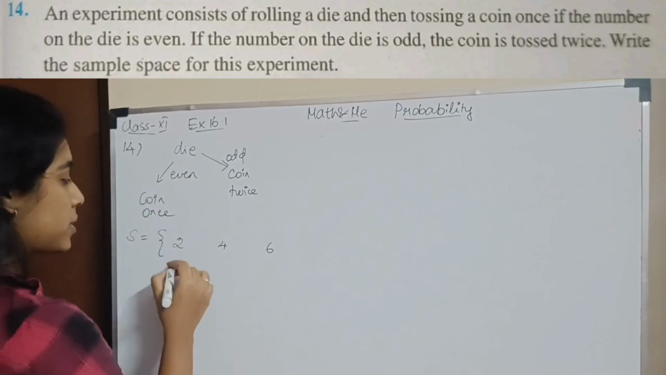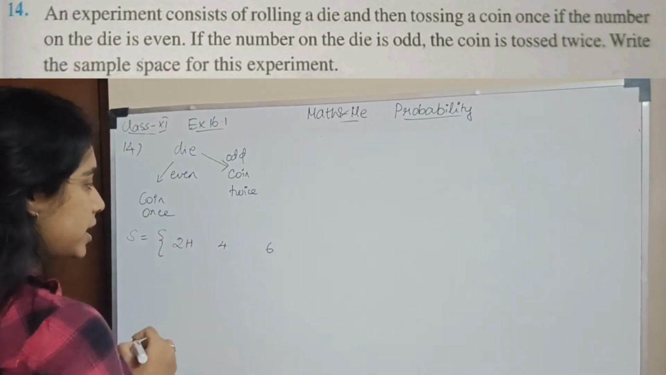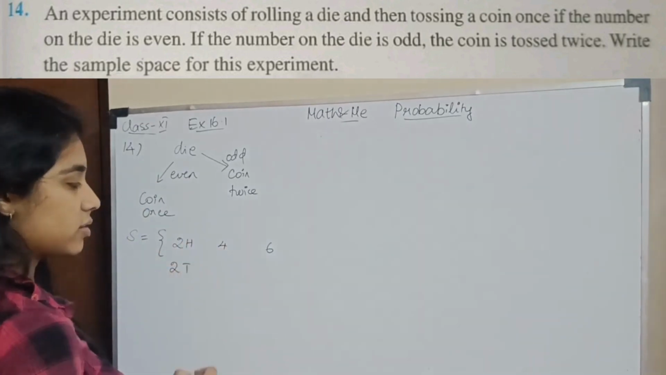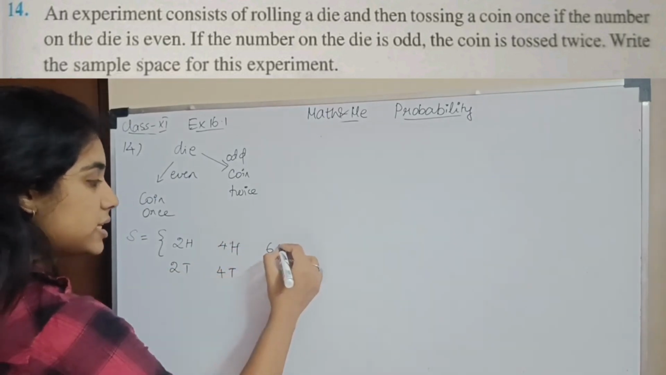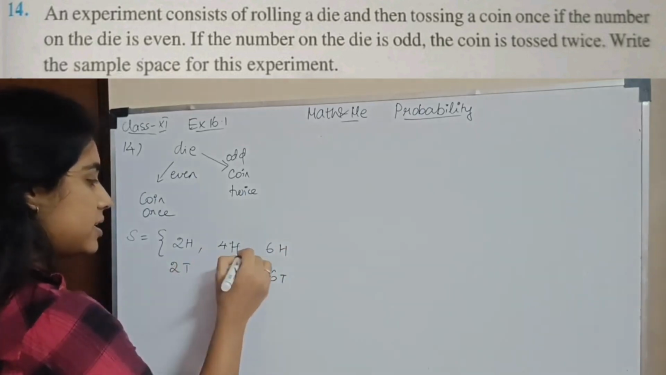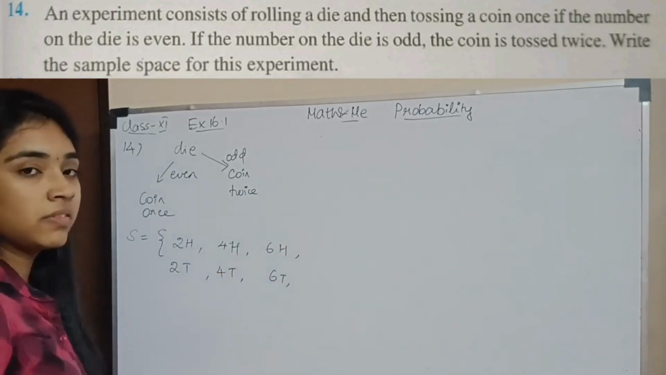So what are your possibilities? You get a 2, you get a head. You get a 2, you get a tail. Similarly, 4 head, 4 tail. 6 head, 6 tail. This is when you get an even number.